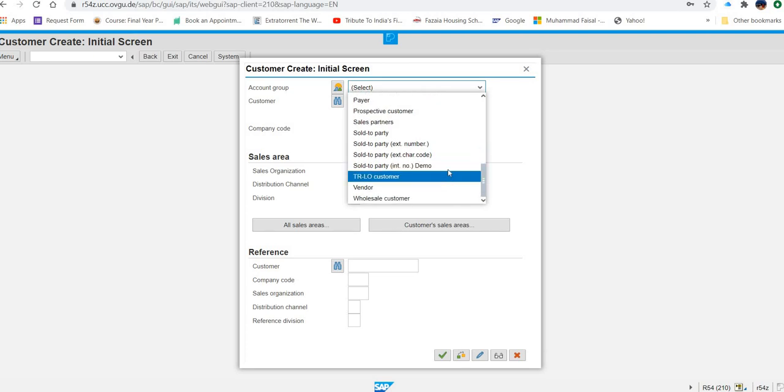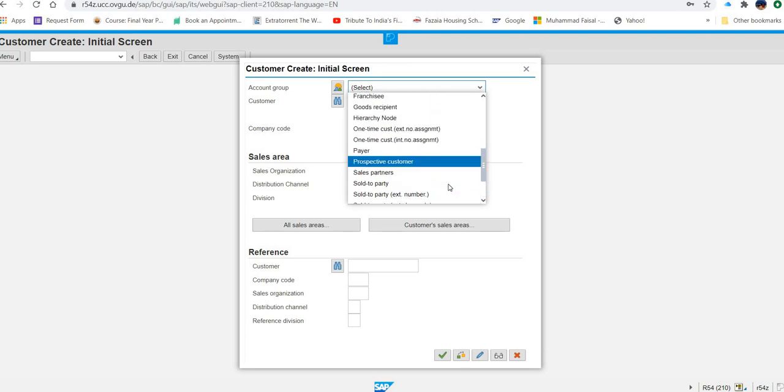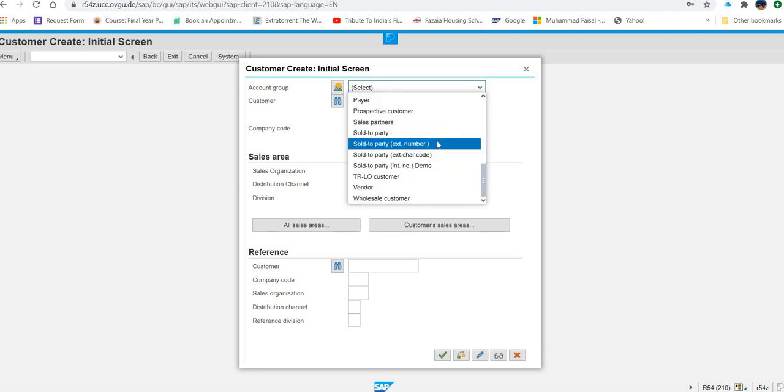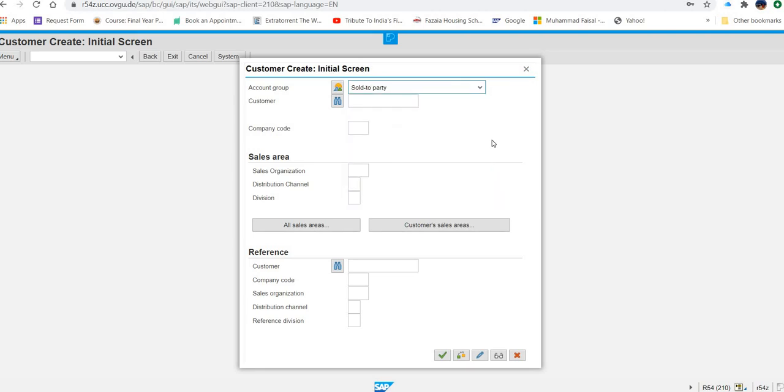You have to be very careful about what data you are entering. There are many options, but I am going to select this one only. Why not others? Because the type of customer we want to create suits this category. Otherwise, if you select any other, later on you will face a problem.